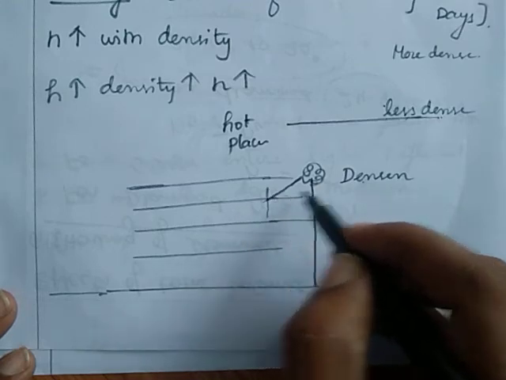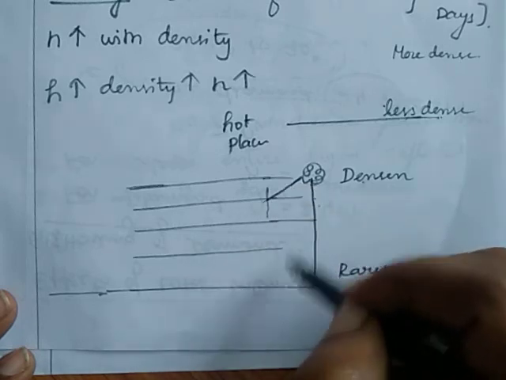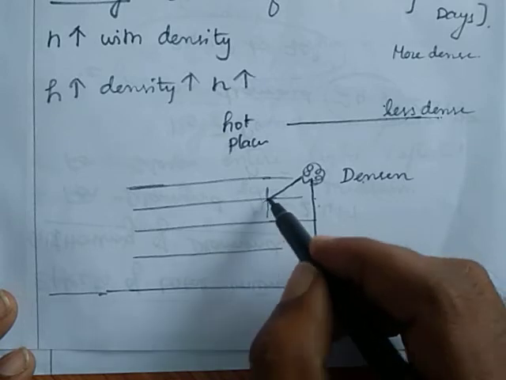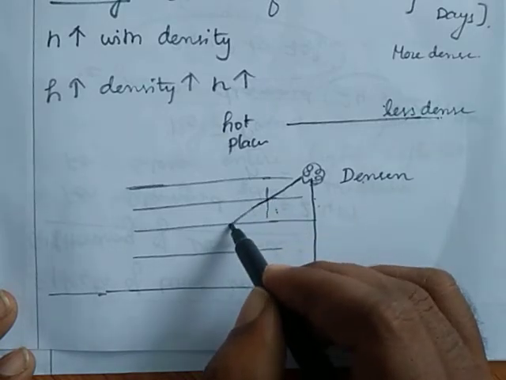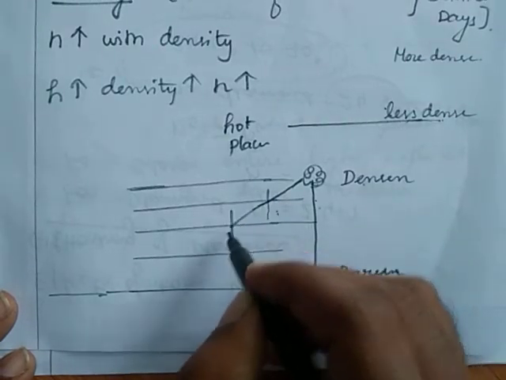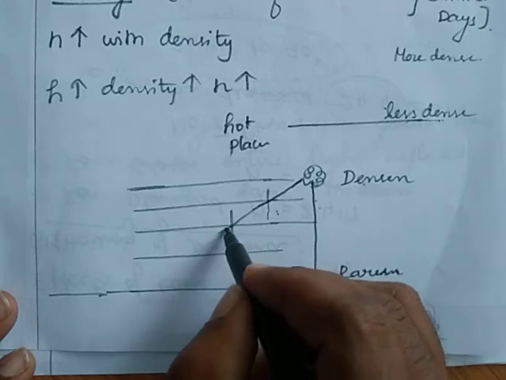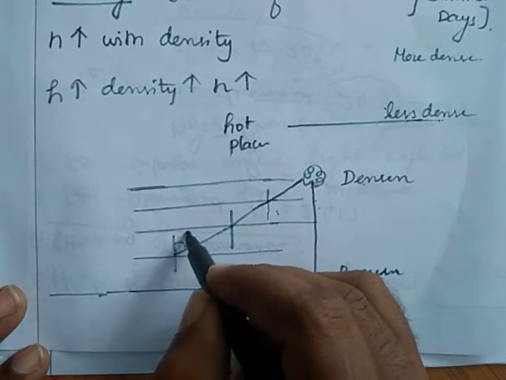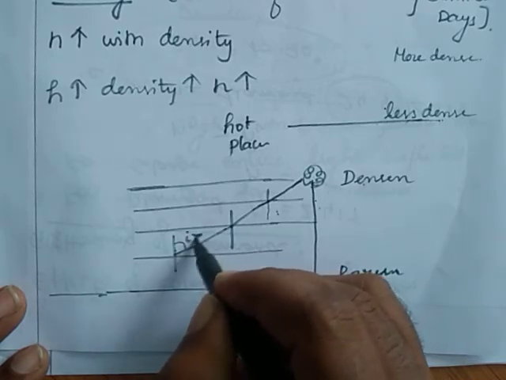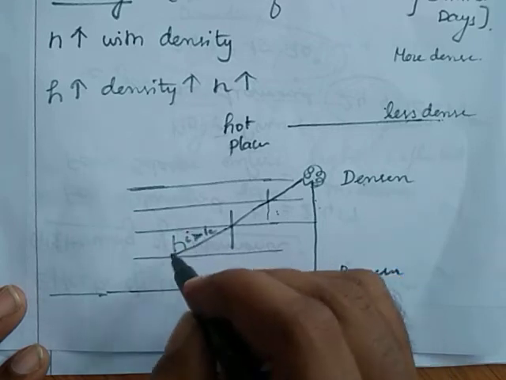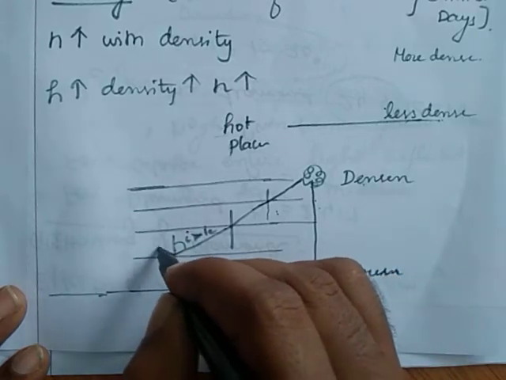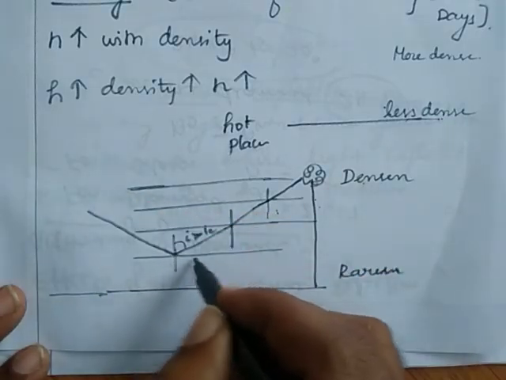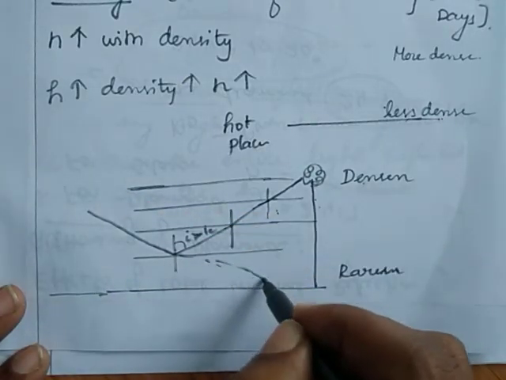Comparing with the previous layer, the refractive index decreases, so it will bend away from the normal. Here also it will bend away from the normal. At that point, the angle of incidence is greater than the critical angle. At that instant the light will be totally internally reflected. Then the image of this object will appear here.